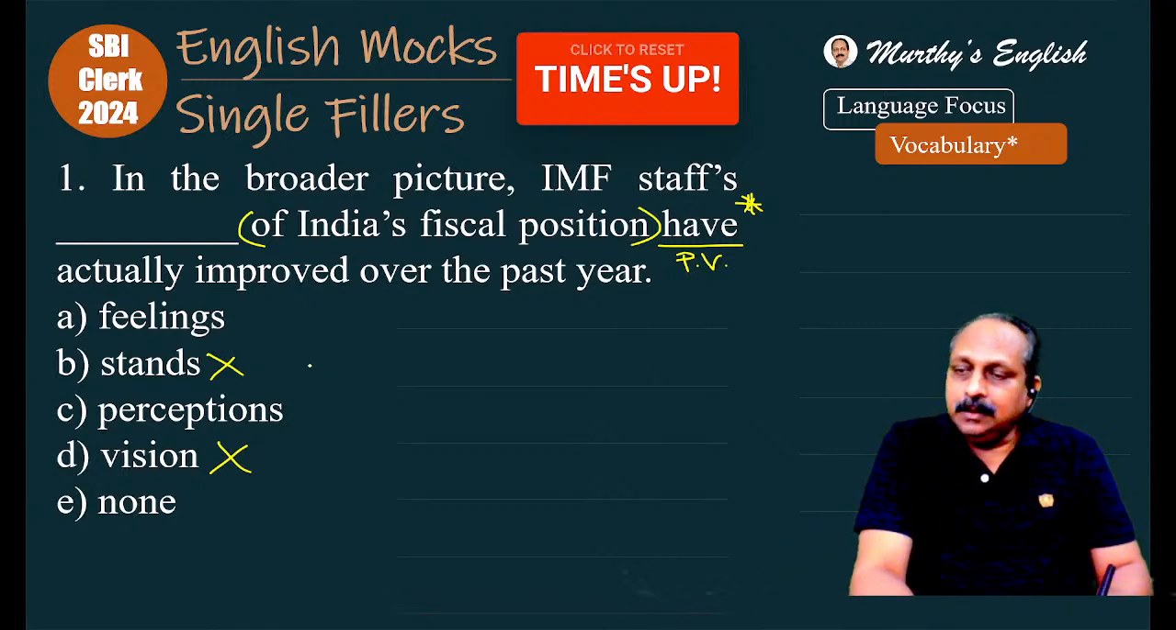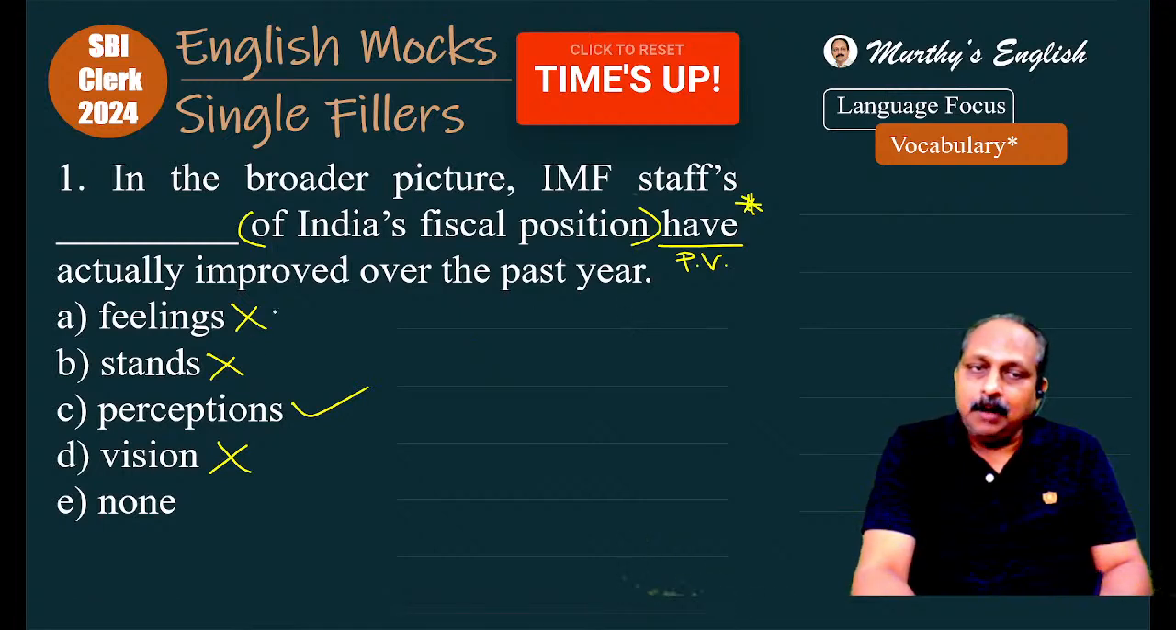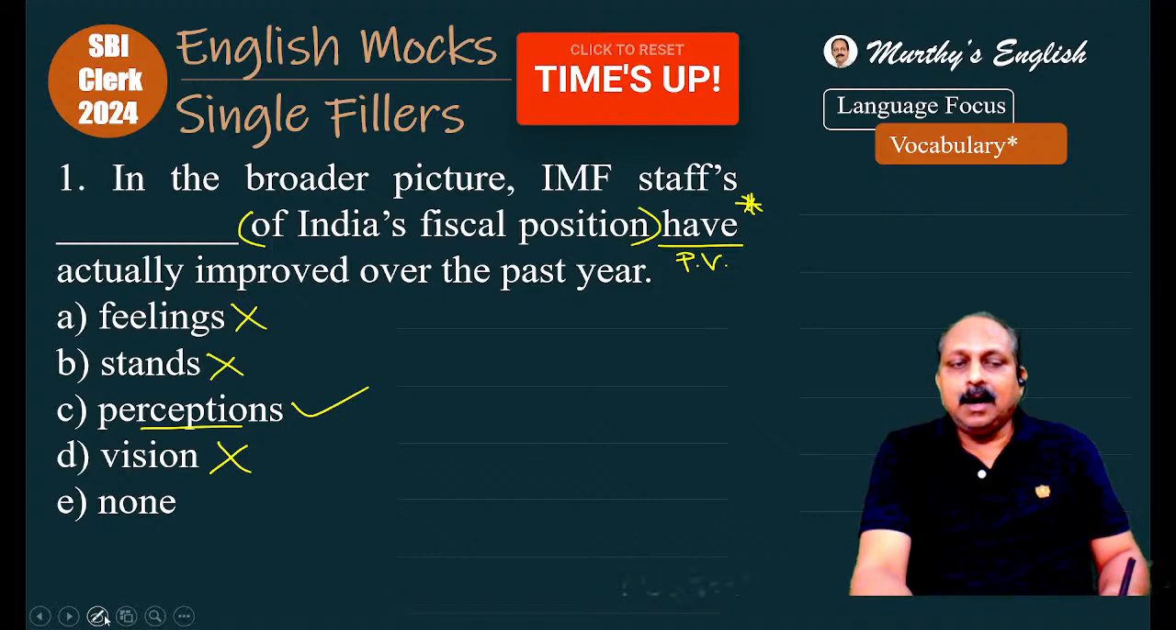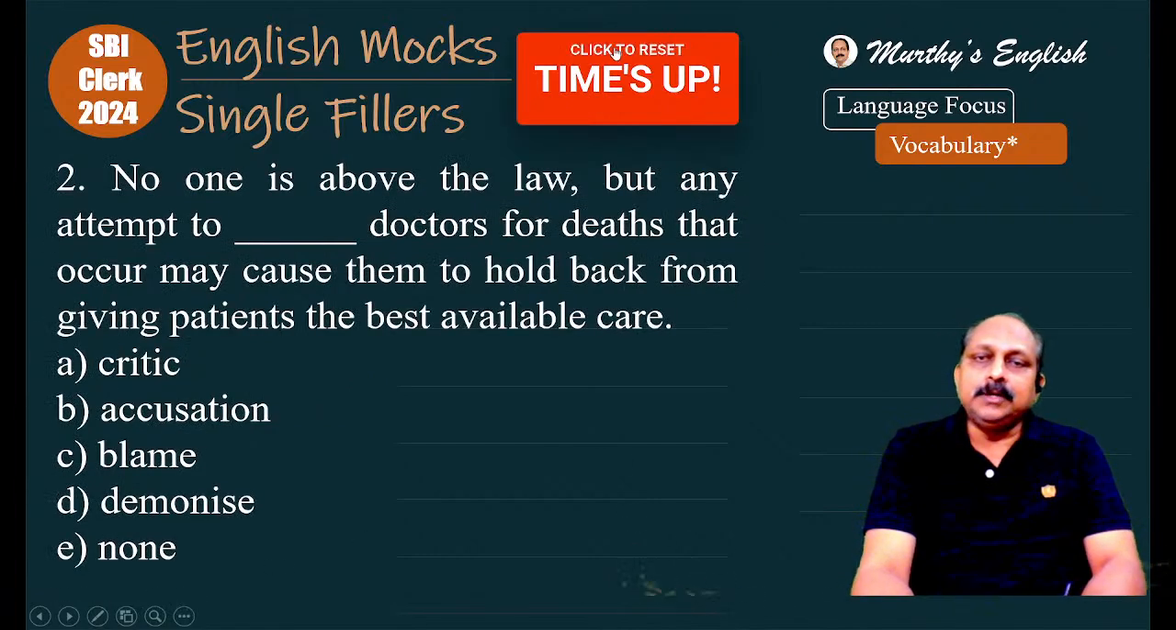You have to consider the first one, the third one. Here, feelings, staff's feelings, but the context is very formal. In a formal context, we don't use an informal word like feelings. So, what is the answer based on that? Perceptions of India's fiscal position have actually improved over the past year. Contextually, because it's a formal context, we cannot use an informal word like feelings. We have to use a formal word like perceptions, what you think of someone or something. Answer is C. Go to question number 2.